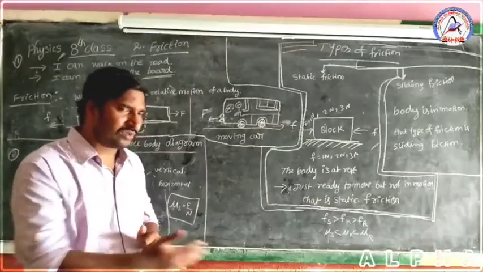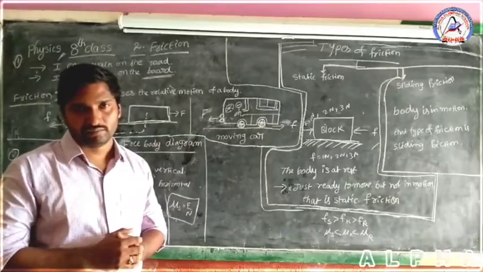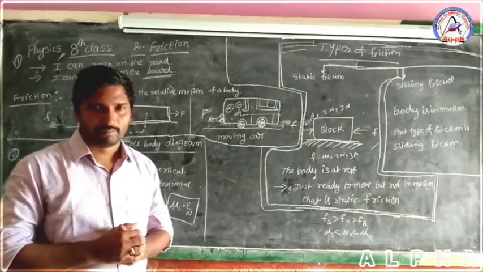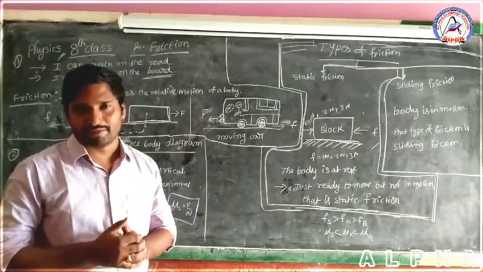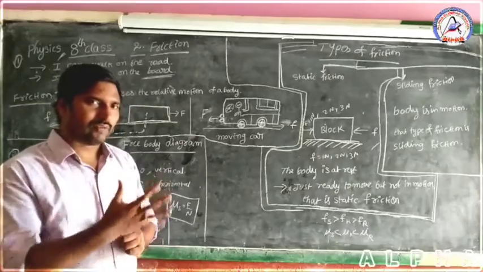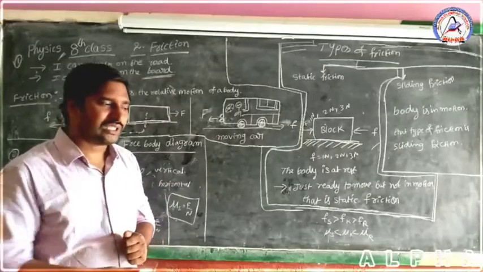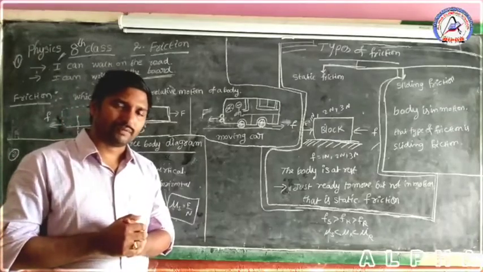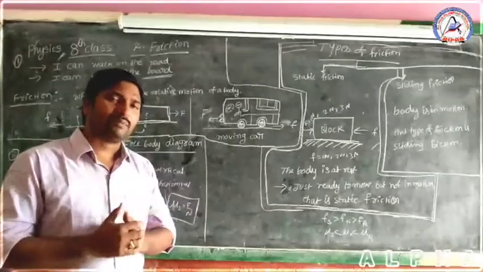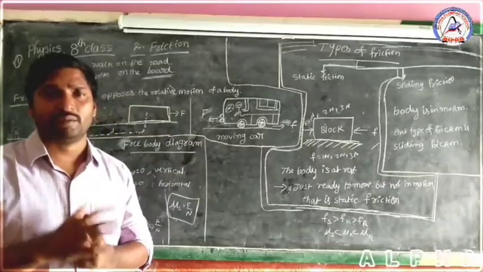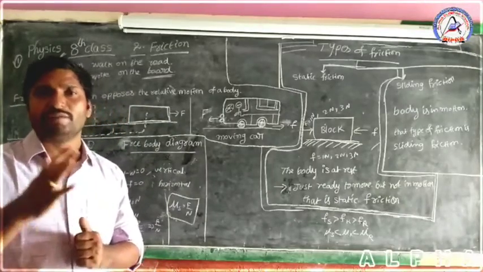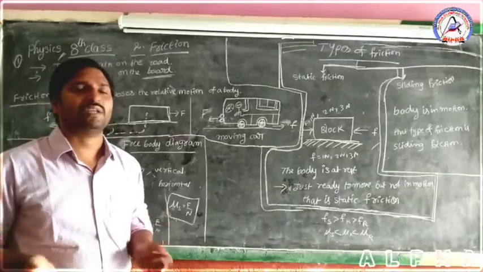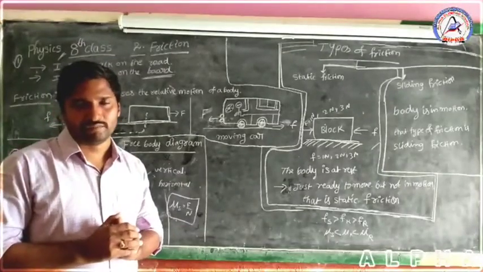The surface is a smooth or polished surface, and the motion of the sphere increases. If the floor surface is sandy and you throw a sphere, the motion decreases. So what do you observe, children? Sometimes the motion increases, sometimes it decreases. This is the cause of friction. Without friction, we cannot survive on the earth's surface.